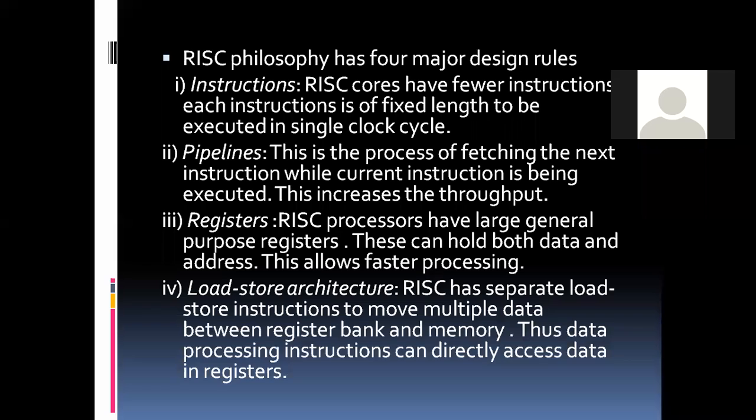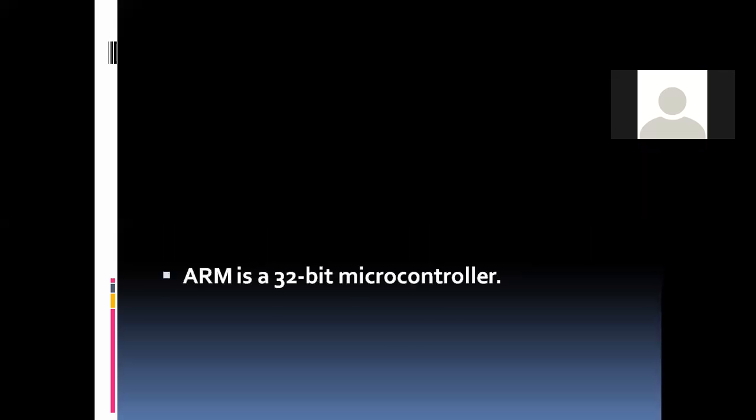Then load store architecture. RISC will have separate load and store instructions to move multiple data between the register bank and memory. That is, we have separate instructions called load and store. These are the separate instructions which are used for moving the data in bulk between the register bank and memory. Thus, processing instructions can directly access the data in the registers. So this is pertaining to the RISC design philosophy.